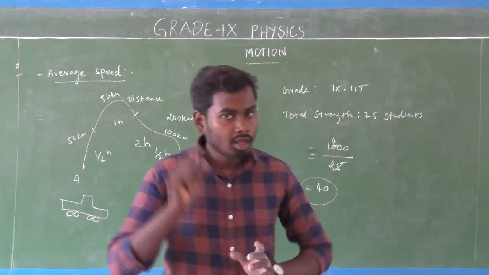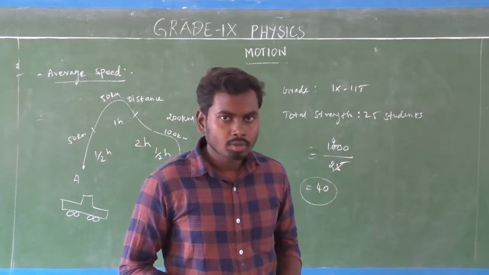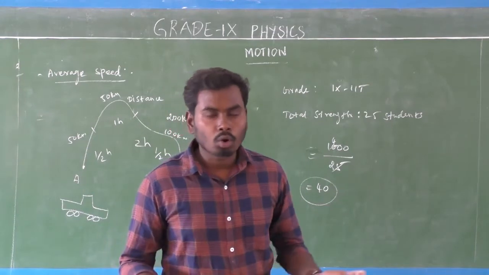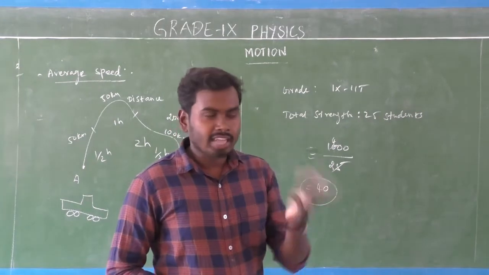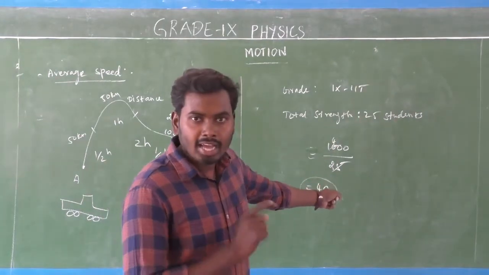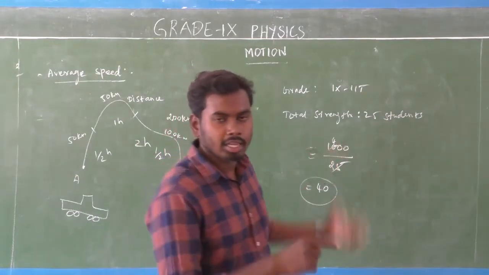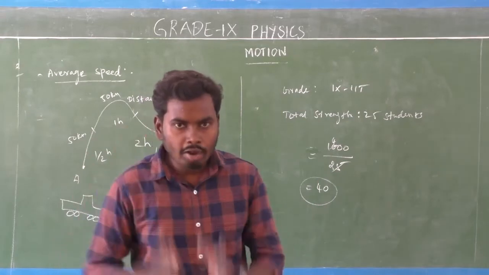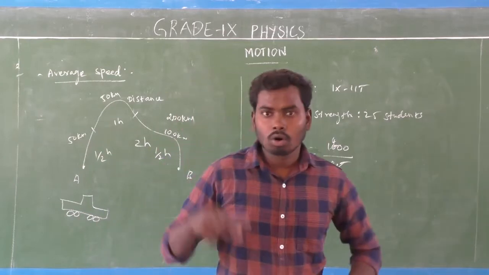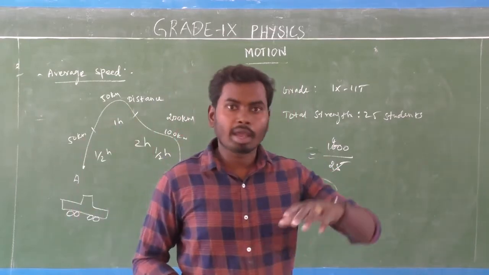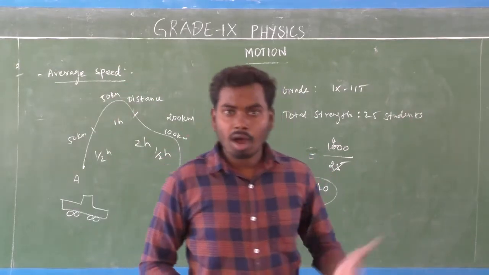Listen here, very important. Do you think every student got 40 marks? No, it doesn't mean that. In your class the science average mark is 40, but it doesn't mean every student got 40 marks. In average rate that is 40 marks. Some students may have got 50 marks, some students may have got 0 marks, some may have 100 marks, some 98 marks, 99 marks, whatever it is.